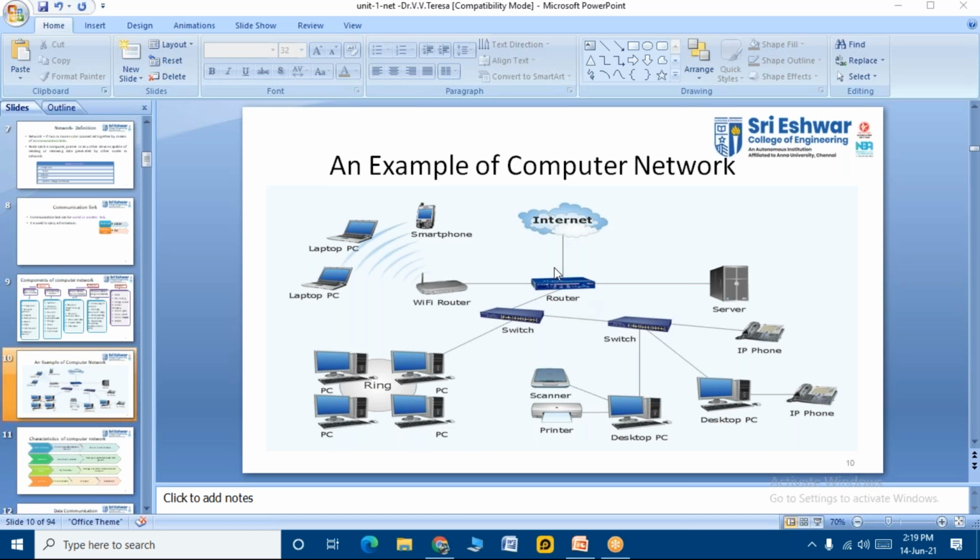So students, you can just draw blocks of it and mention that this is a router, another block. You need not really draw a router because it is time consuming. And if you're very good at drawing, maybe you can draw a simple structure of a router, okay? Otherwise, for the block diagram of the computer network, you can just draw the blocks and name them. Like router, switches, printer, desktop, laptop, mobile phone, everything being connected together, okay?